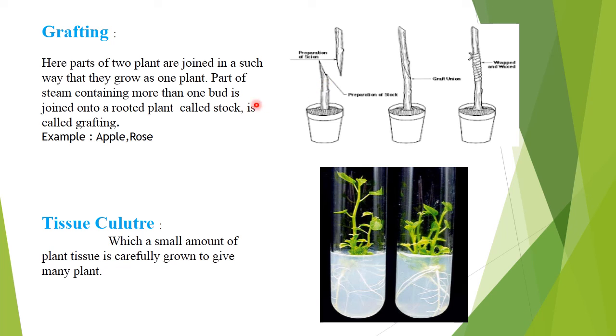A part of the stem containing more than one bud, here is a bud and here is also a bud, is joined onto the root plant, which is called the stock, and this is called grafting. Examples are apple and rose. We see it like this in the figure.